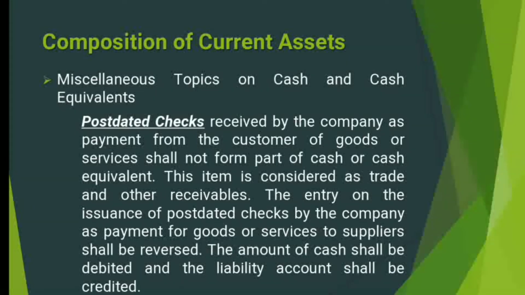So normally, when the customer issued a check, that is already considered as payment on the part of the customer. So sa iyahang books of accounts, he will record this payment as a debit to accounts payable and then credit to cash in bank. So in this entry, the obligation of the customer or the liability of the customer is already settled or canceled, which is not correct. Di ba? Because the issued check is a post-dated check. So therefore, in effect, there is no payment yet since you need to wait for that date to arrive.